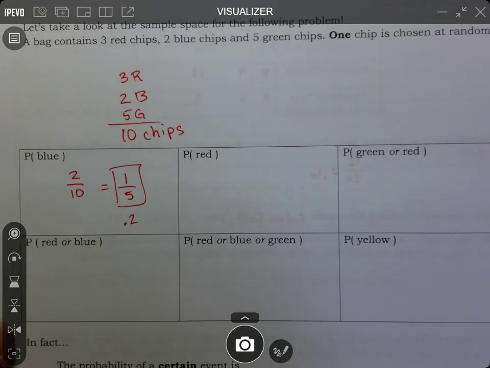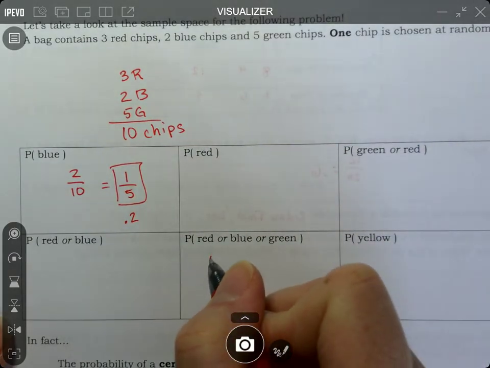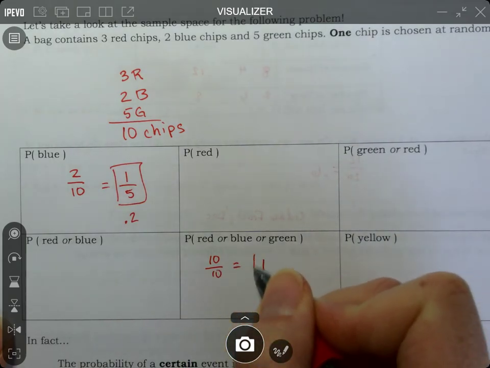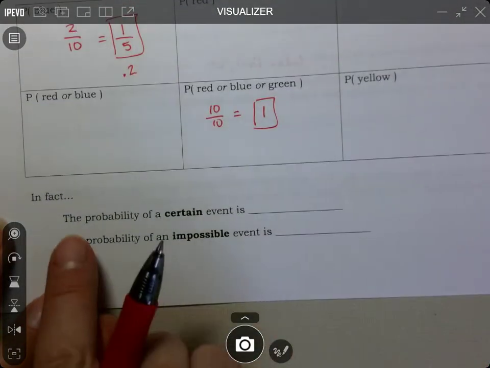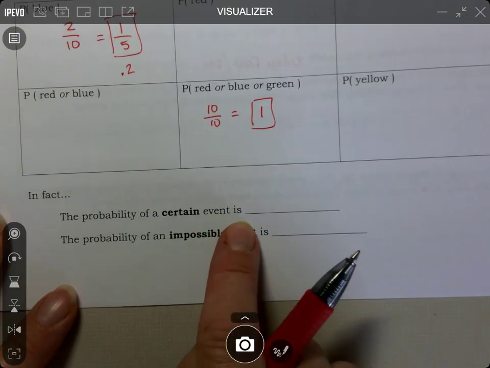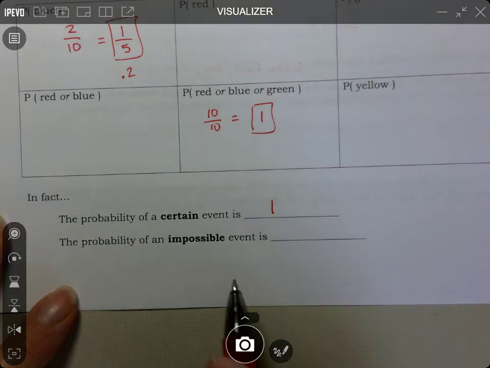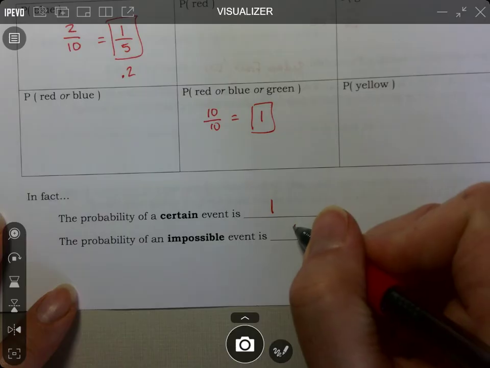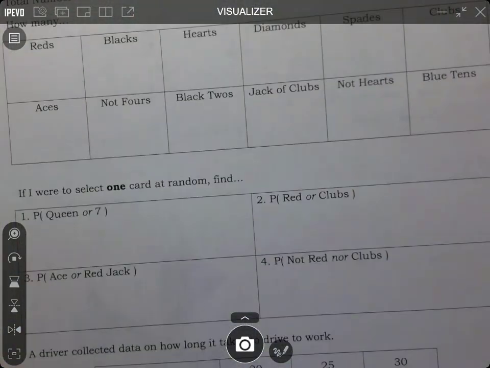Well, what's that mean? It says or. Remember? Getting any of those colors. Yeah, are those all the colors? So wouldn't it be 10 out of 10? You're going to get one of those colors, so it's a probability of 1, which means it will happen. Okay, so if something is certain it's going to happen, the probability is 1. If the probability of an event is impossible, if it's impossible to get, the probability is what? 0.